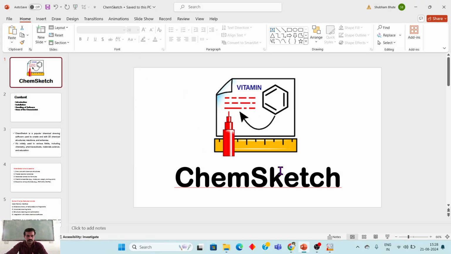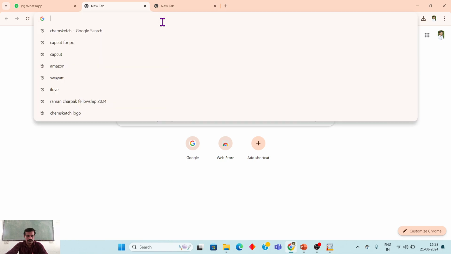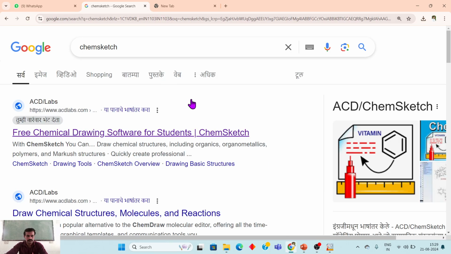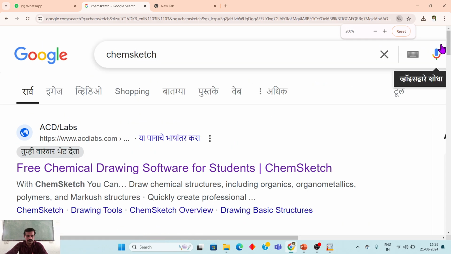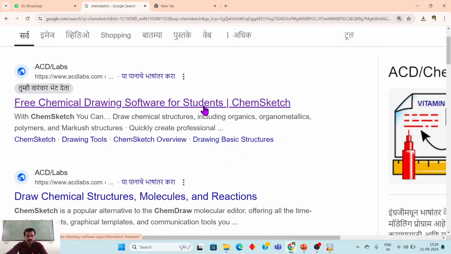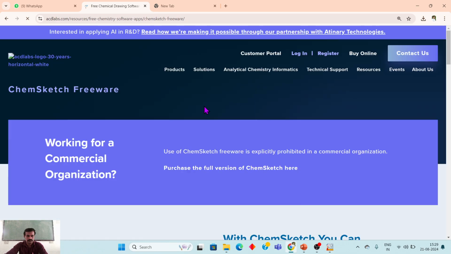Now we move towards the installation. First of all, we can just type ChemSketch on the screen. Now see here the first link and zoom in. Free chemical drawing software for students, ChemSketch. With ChemSketch, you can draw chemical structures including organic, organometallics, polymers, and Markush structures. Quickly create professional structures. Now just click on the first link of the free chemical drawing software.